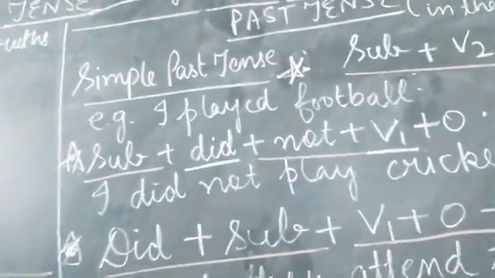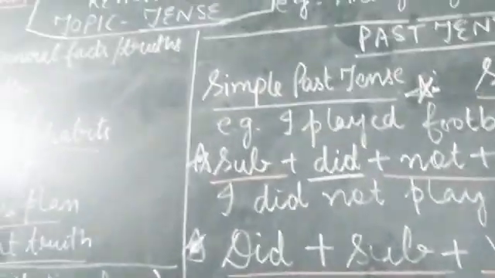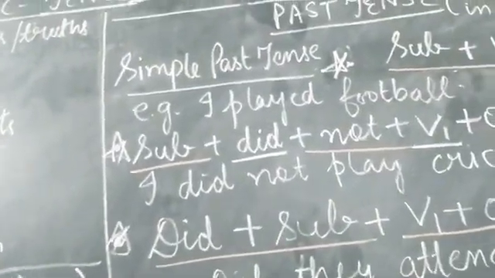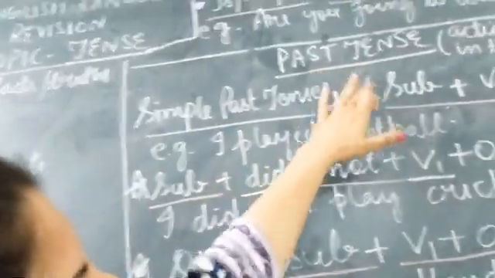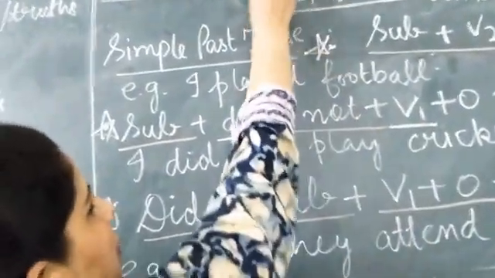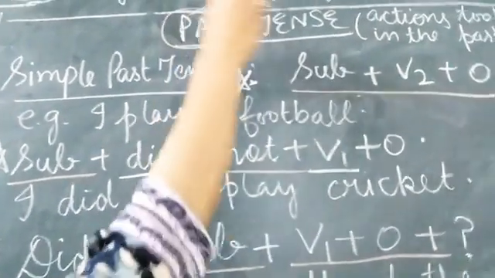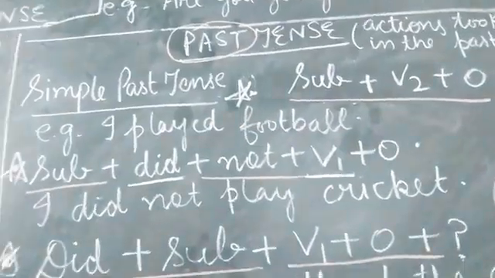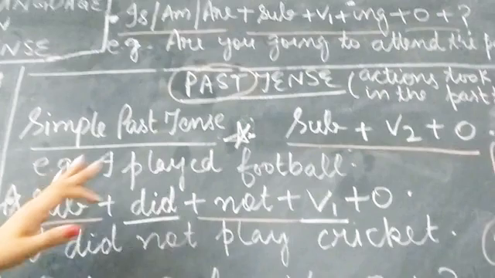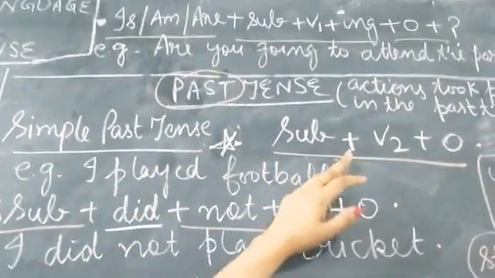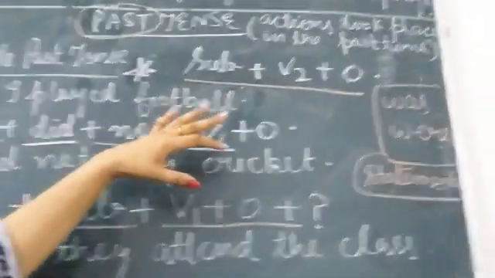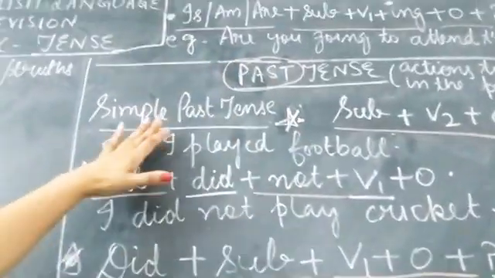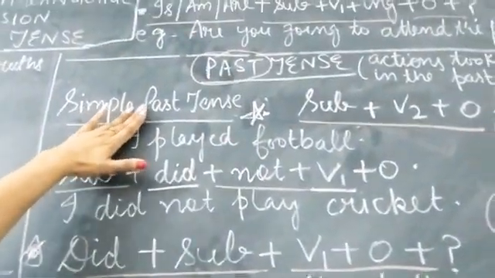I hope simple present tense and present continuous tense is clear to you. Now we will discuss about the past tense. By past we mean the time which is gone. Okay. So the actions that took place in the past time, those are written with the help of simple past tense.